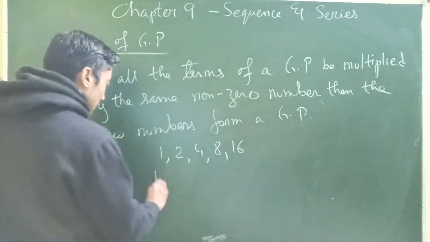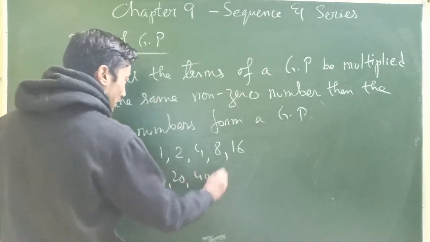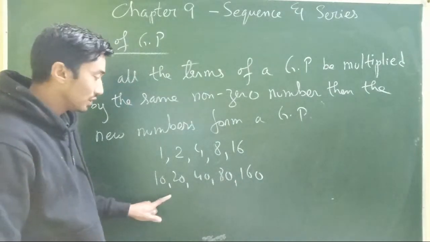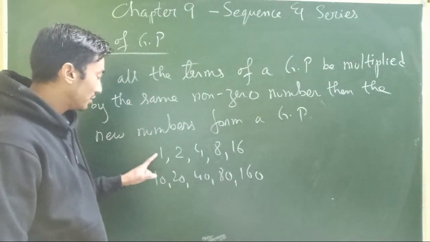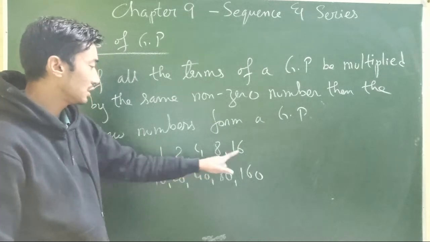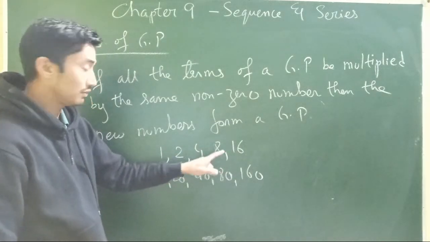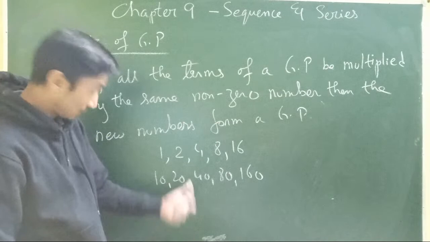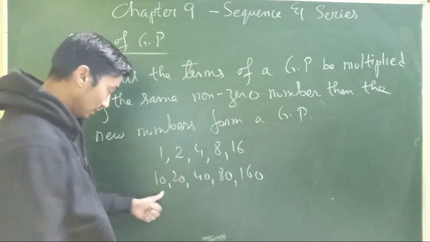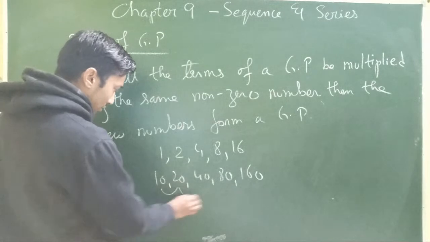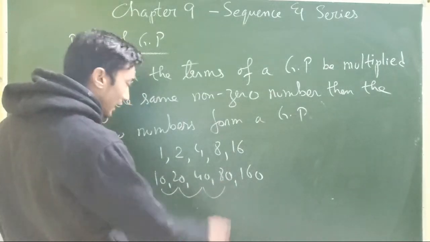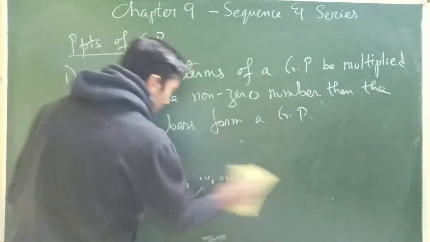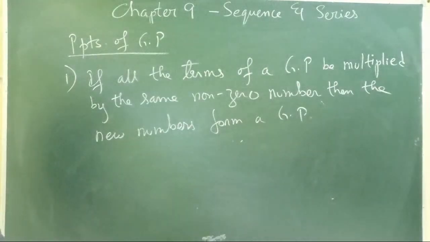What shall we have? 10, 20, 40, 80, 160. This is our new set of numbers. This property states that if we multiply the numbers in GP by the same constant, the resulting numbers also form a GP. You can verify that: 10 2s are 20, 20 2s are 40, 40 2s are 80, 80 2s are 160. So this is a very, very useful property.